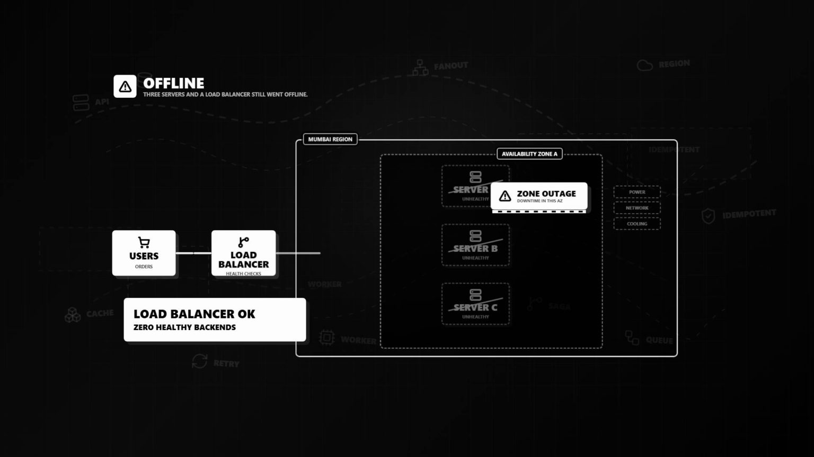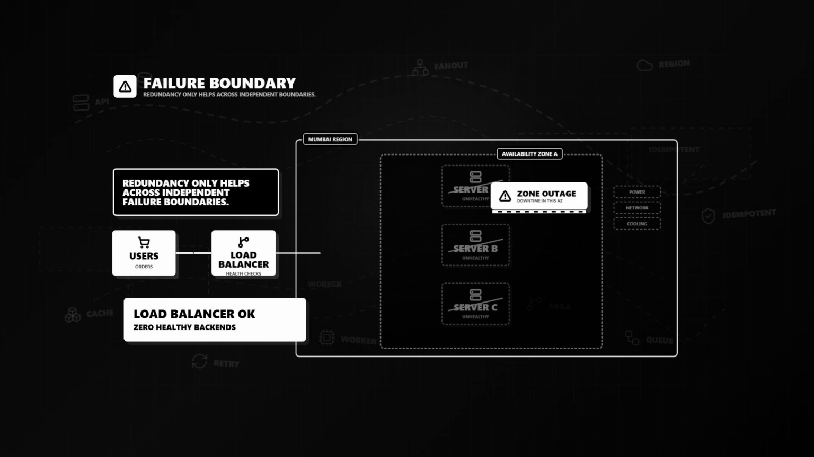This highlights a key lesson in system design. Redundancy only protects you when redundant components do not share the same failure boundary. 3 servers inside one availability zone can protect FoodDash from one server crashing, but they cannot protect FoodDash from the entire availability zone becoming unavailable.